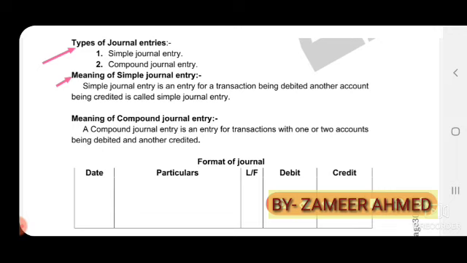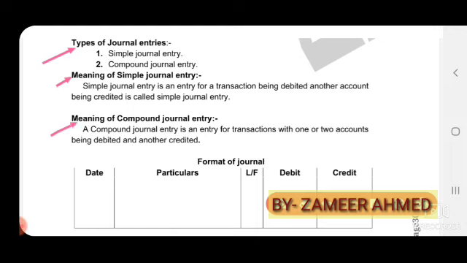For example, purchase of goods for cash. In this transaction two accounts are involved, purchases account and cash account. Purchases account is debited to cash account. This is the example for a simple journal entry.